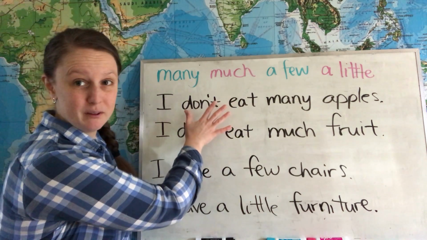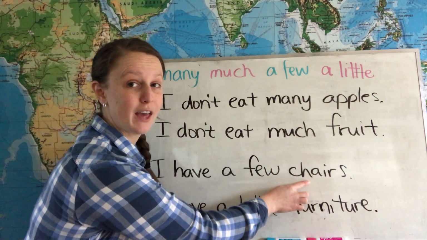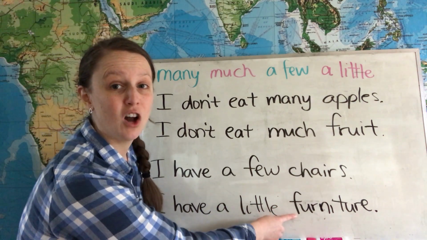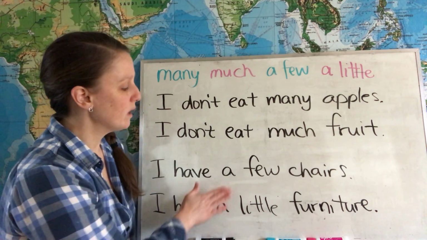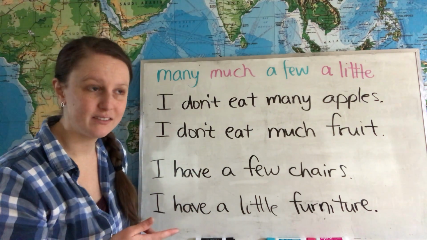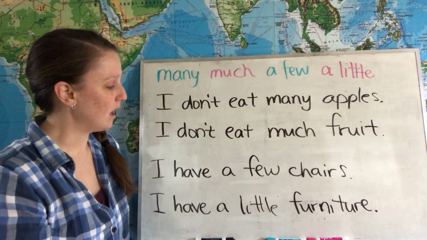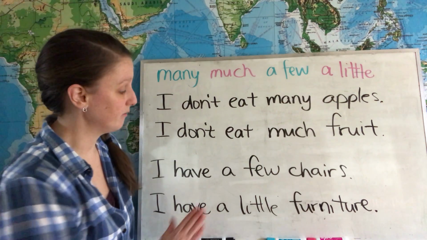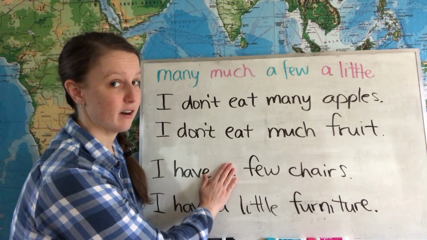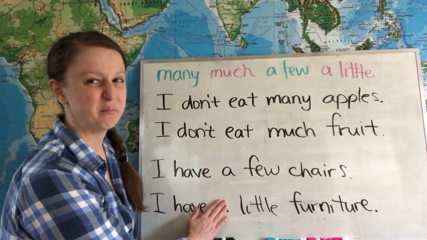And very similar to this one, we have a few with our plural count nouns and a little with our non-count nouns. We can use a few and a little in affirmative sentences, negative sentences, and in questions. The sentence becomes a little bit different if we delete a. I have few chairs means not very many. Or I have little furniture means not a lot.